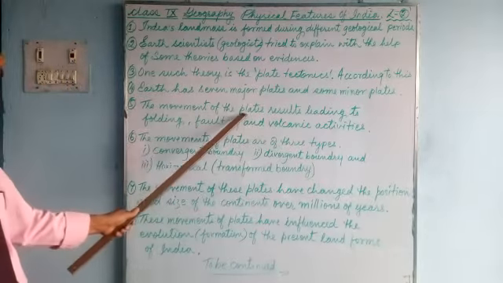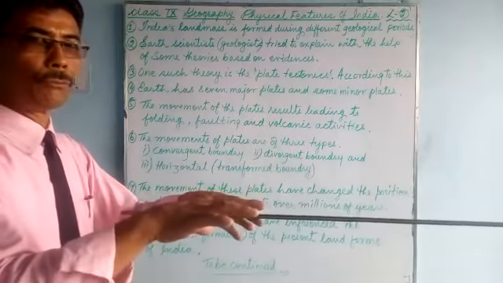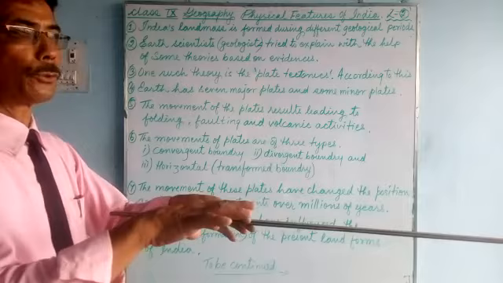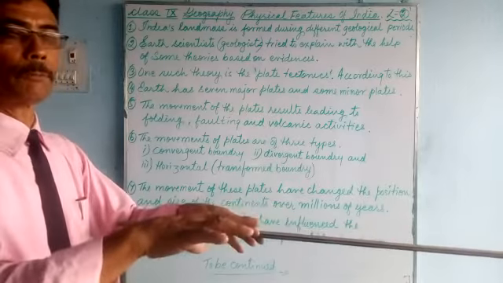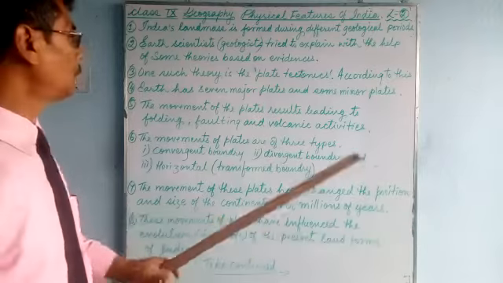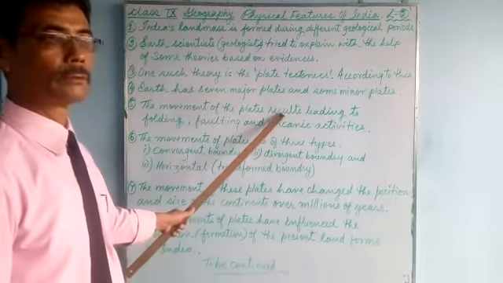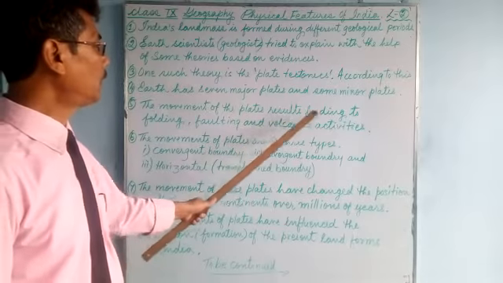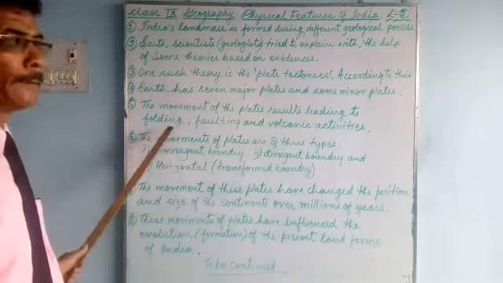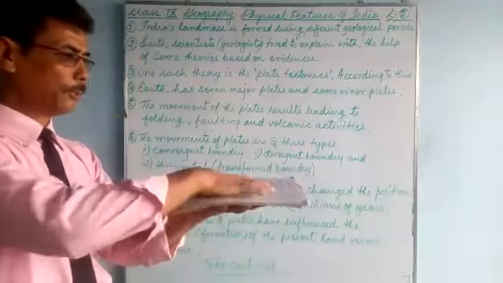The movement of the plates. They move, as I have told you, due to the rotation and the gravitational power of the earth, sun and the moon. The movement of the plates leads to folding. What is the meaning of folding? Suppose this is a plate.